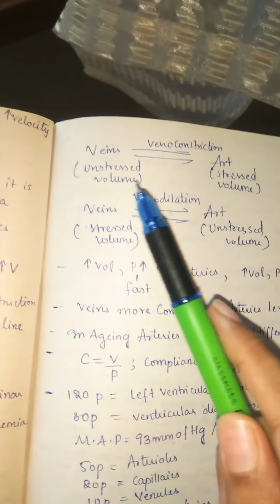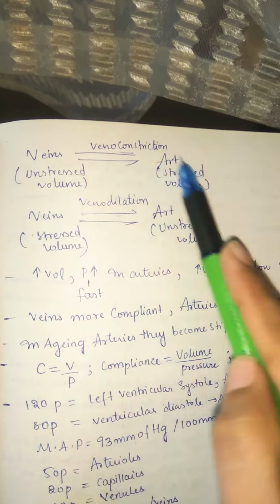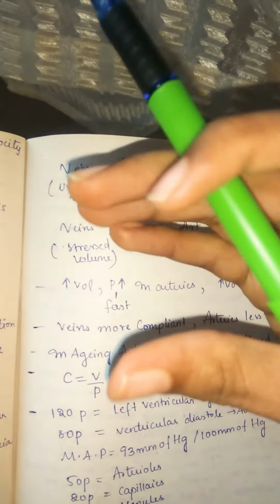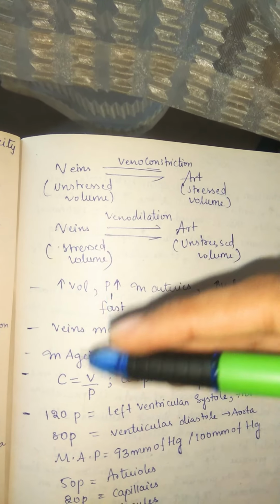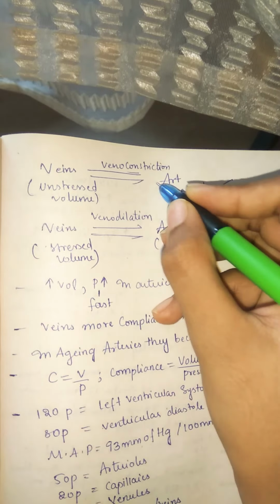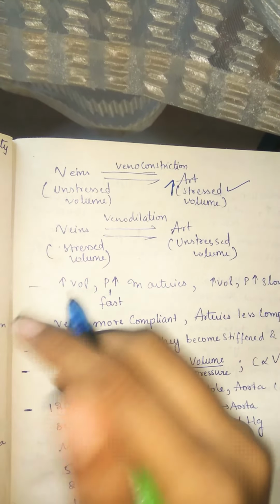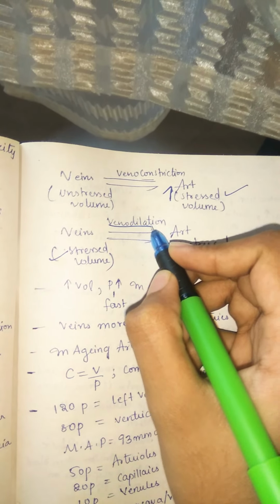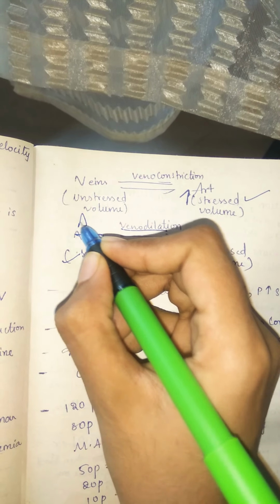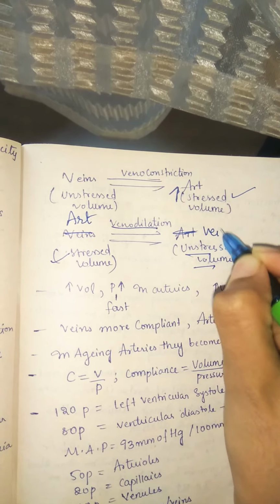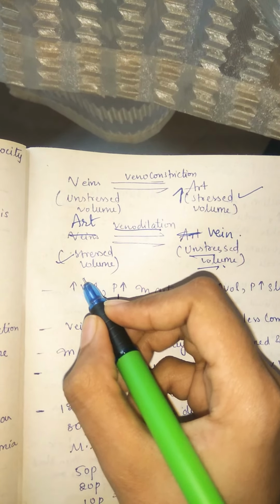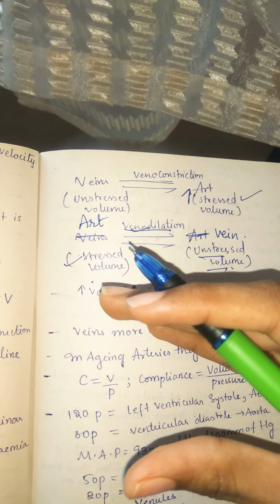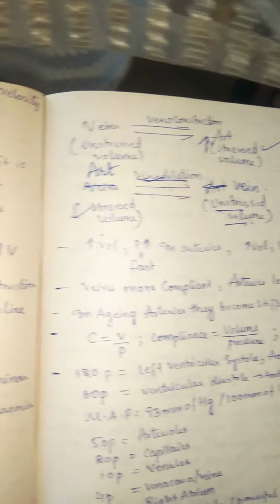Here you can see, from veins, that is unstressed volume, to arterial stressed volume. To convert the unstressed volume into stressed volume, we need venoconstriction, because when vessels are constricted, pressure is increased and compliance is decreased, so the arterial stressed volume is increased. Whereas to convert stressed volume into unstressed volume, we need venodilation. Here it's the artery, and here comes the vein, because in veins there is only unstressed volume and in arteries stressed volume. So to convert stressed volume into unstressed volume, vessels get dilated, and because of dilation, stressed volume gets converted into unstressed volume.